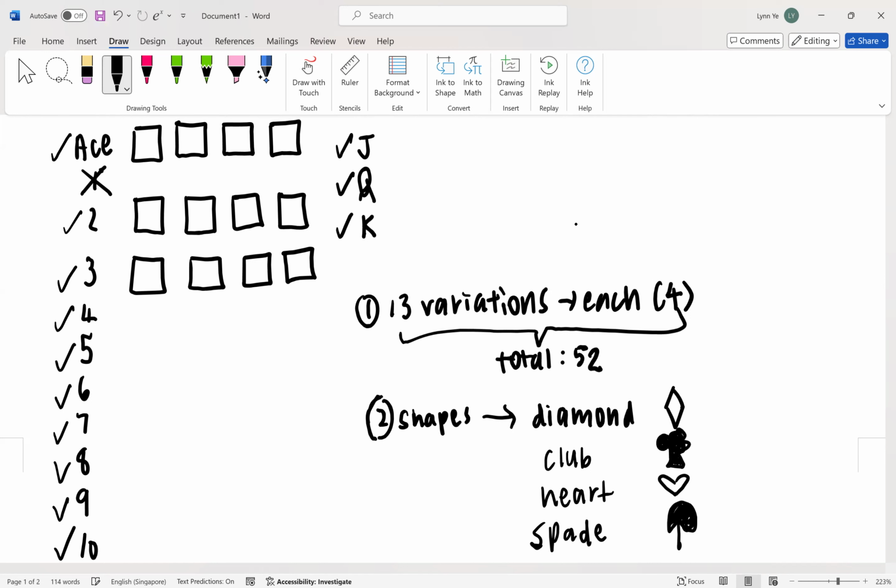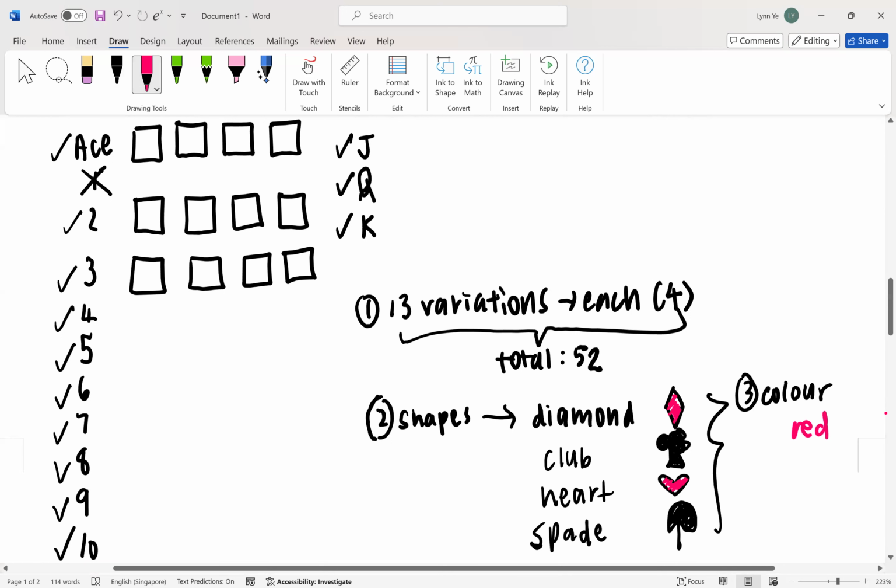So number 3, this is number 3. Number 3 you need to know is the color, right? So diamond is red right here and heart is red. So if I ask you the color, there are how many types of colors? 2, right? You have red and you have black. How many red in total? How many red do you have in total? And how many black do you have in total?